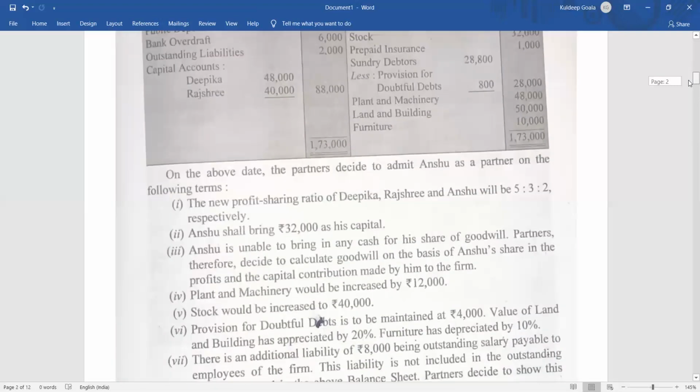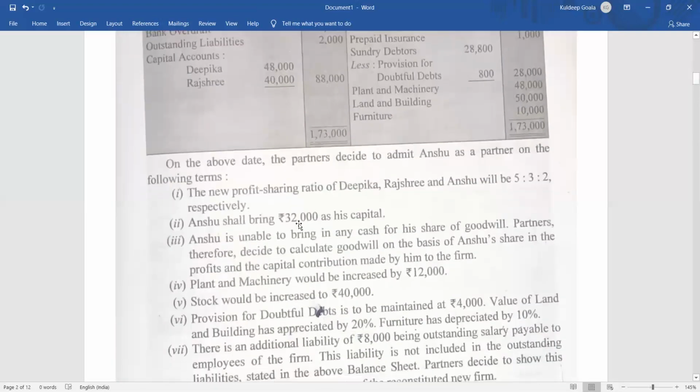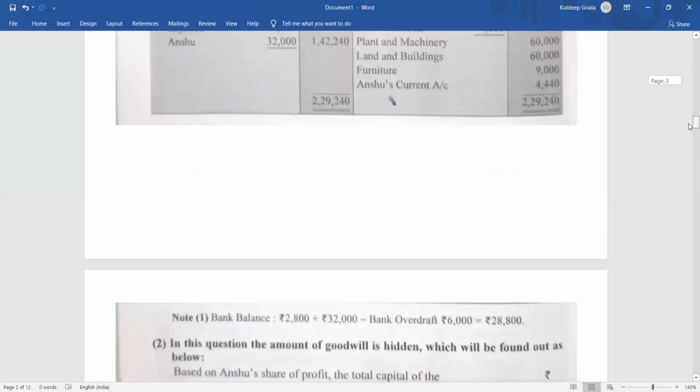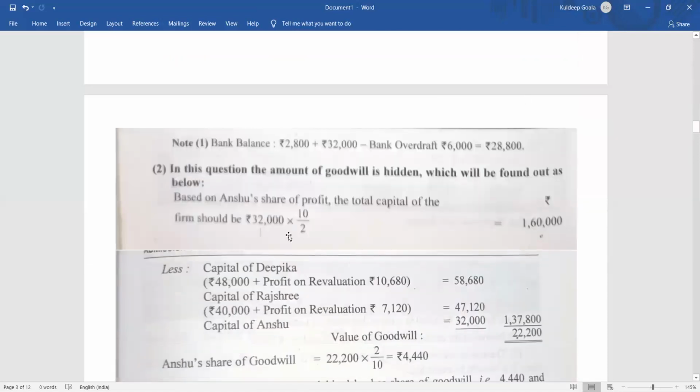Okay, 2 by 10. So what is his capital? He is going to bring 32,000 as capital. So he is going to give 32,000 for how much share? 2 by 10 share. So what will be the total capital, the reciprocal of that? The reciprocal of that, 32,000 times 10 by 2. So the capital is 1,60,000. Right? Total value of the business or total capital should be 1,60,000.